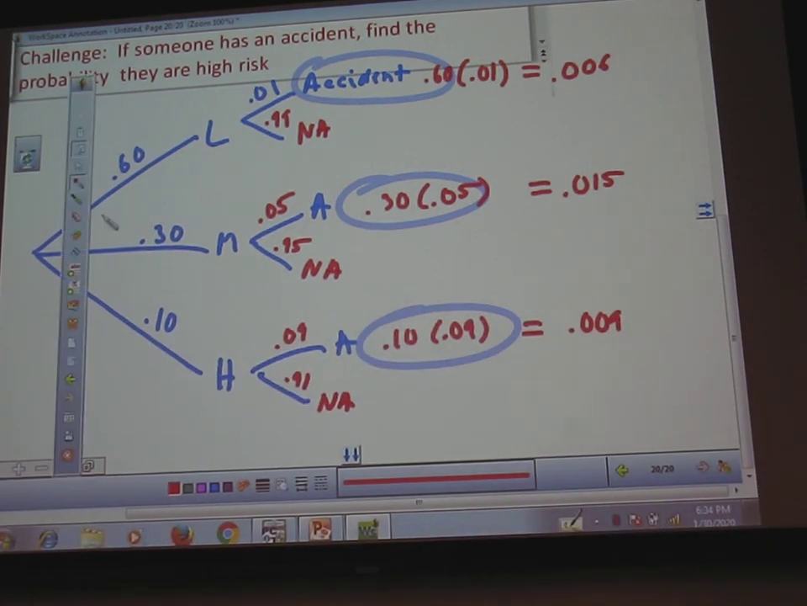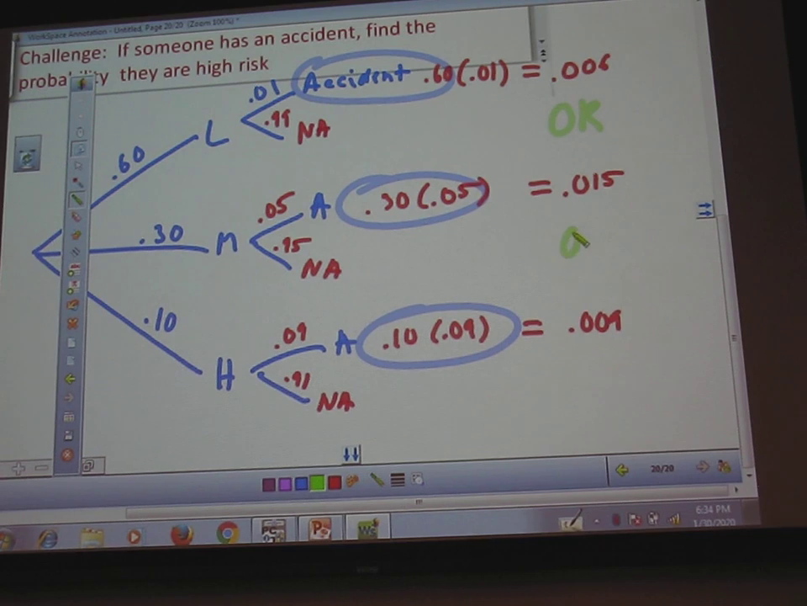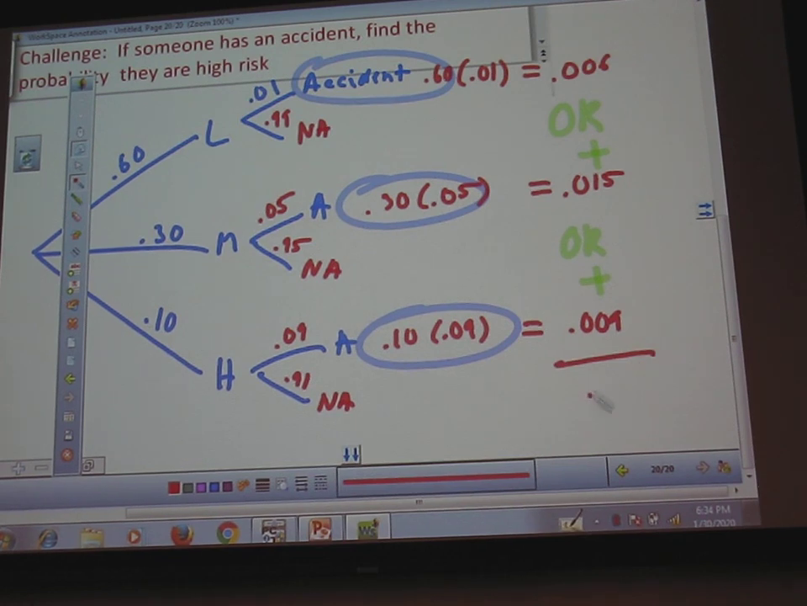So you could be a low risk or a medium risk or a high risk. Or, as we add. So if you add these up, you will get 0.03, 3%. Good? Does that make sense, folks?